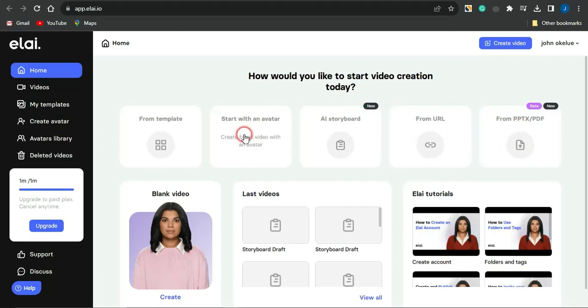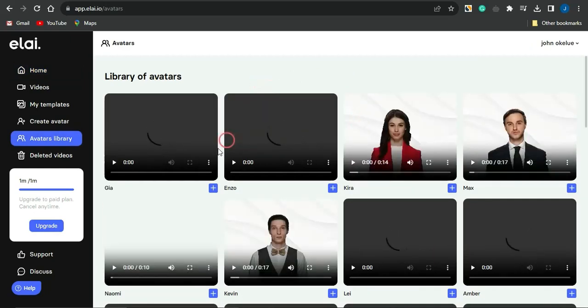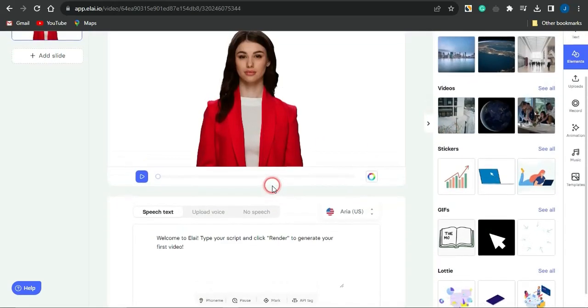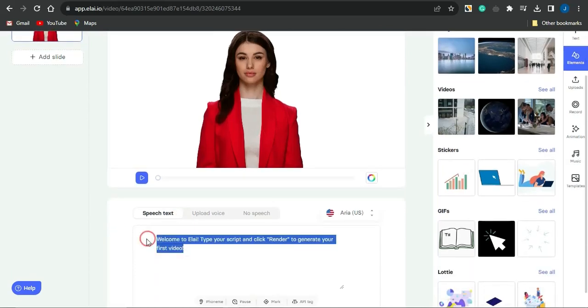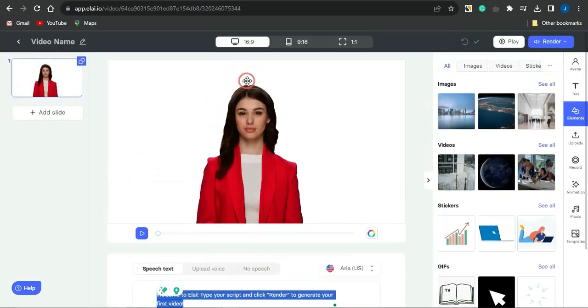Right now I'm just going to click on start with an avatar. Here you're shown a lot of avatars which you could take advantage of. Supposing I select this avatar, I click on that plus icon, and I can create a simple video with this particular avatar. In this section you want to put in the script of what you want this AI avatar to say.